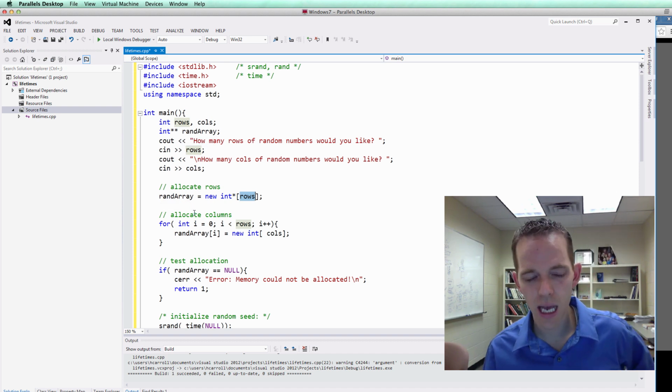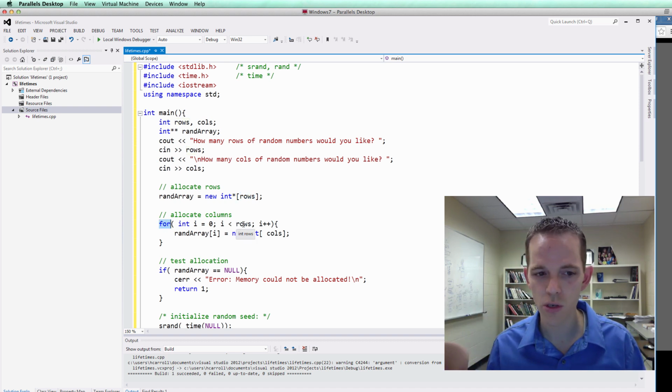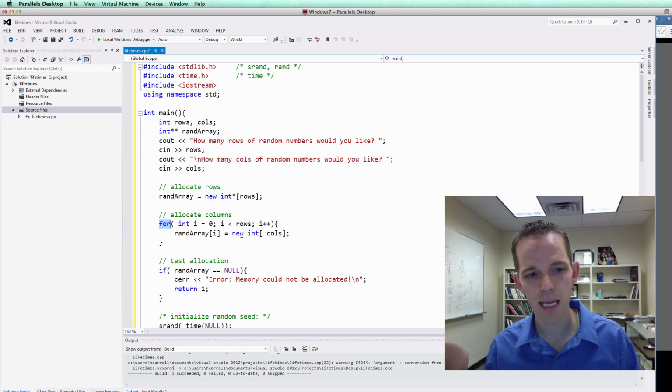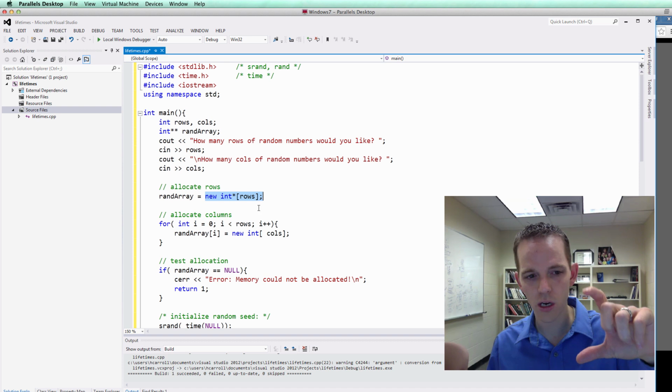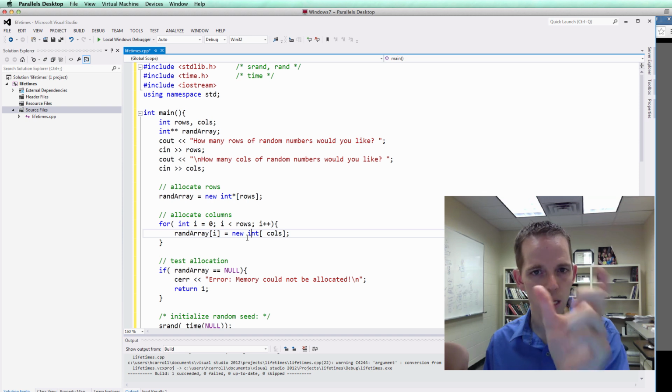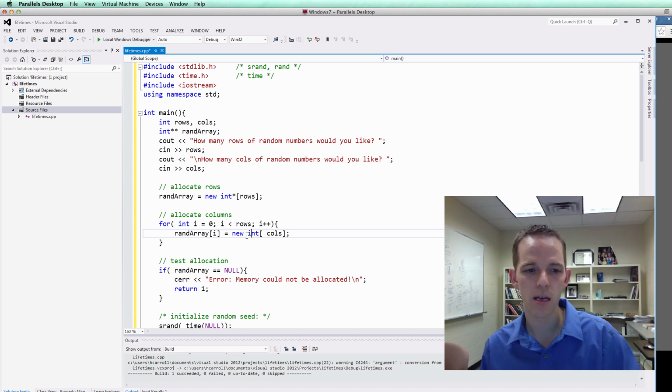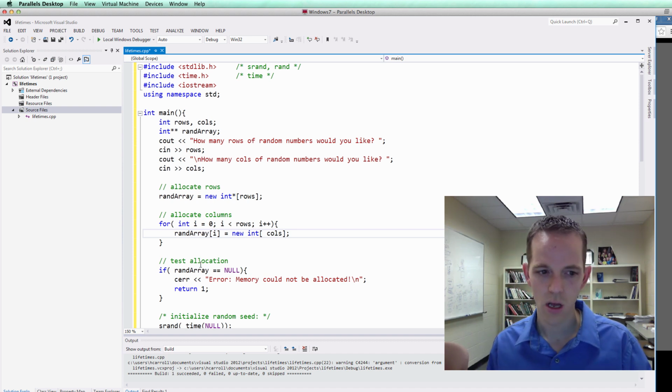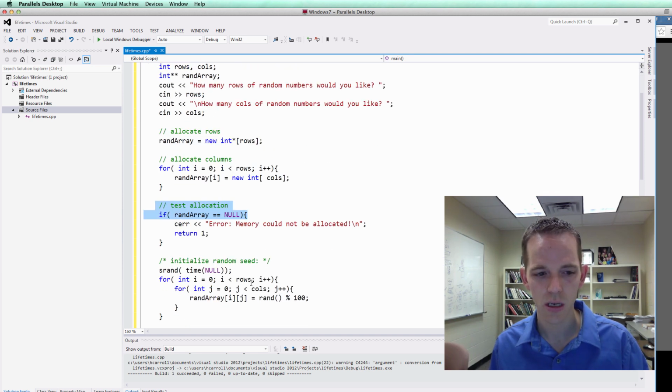Now to allocate the columns, notice we need to use a loop, because for each one of those rows, we need to allocate memory for the columns. So that means the pointers for the rows are contiguous, and each set of columns within a row is contiguous. But one set of columns for one row is not necessarily contiguous, meaning right next to the memory for the other rows. Of course, whenever you call new, we need to test the allocation. Really, I guess this should have been up here, but it made it a little cleaner.